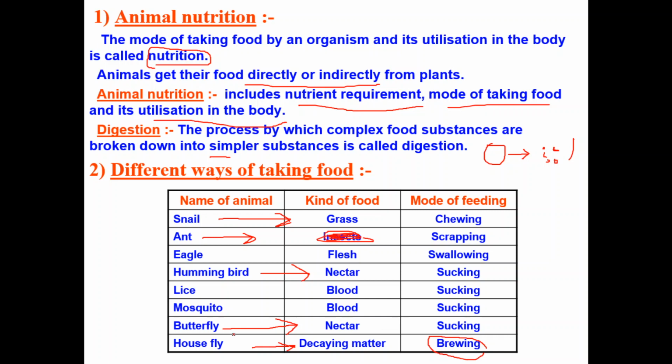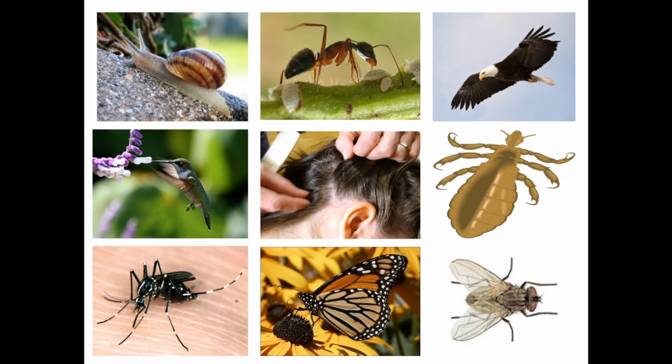If you observe the mosquito and head lice, I will show you the picture. They suck the blood of the human body. I told you in our previous chapter, nutrition in plants, we studied about parasitic plants. At that time I told you about head lice and mosquito.